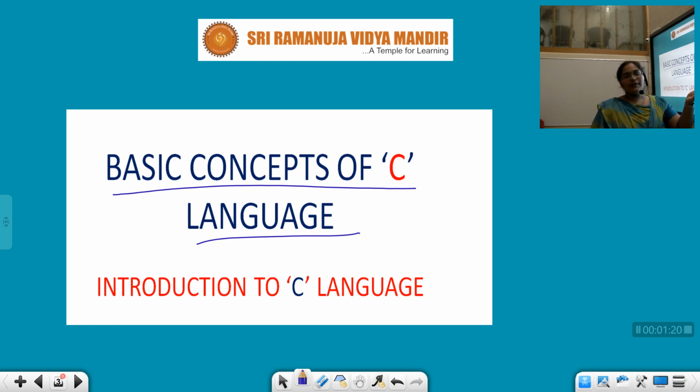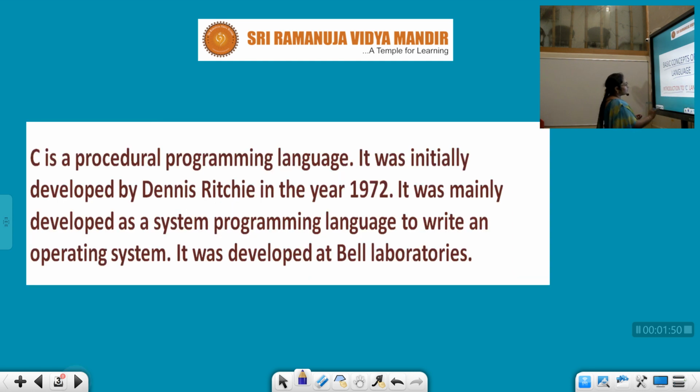For 50 years, we have been using the C language. We can use different languages instead of C, but we use C because it has flexibility and we can give our coding in C language in a perfect manner, in a good presentation manner. So, it is very flexible. We have been using C language for the past 50 years, so we are going to learn about it.